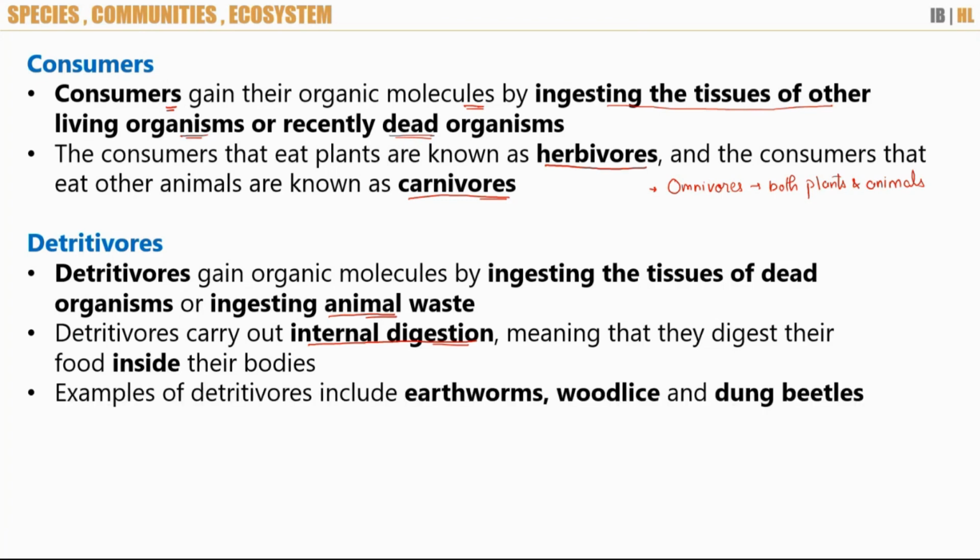Examples of detritivores are earthworms and wood lice. Dung beetles ingest the dead organisms, digest them and release the waste. Now, detritivores also play a very important role. Why so?